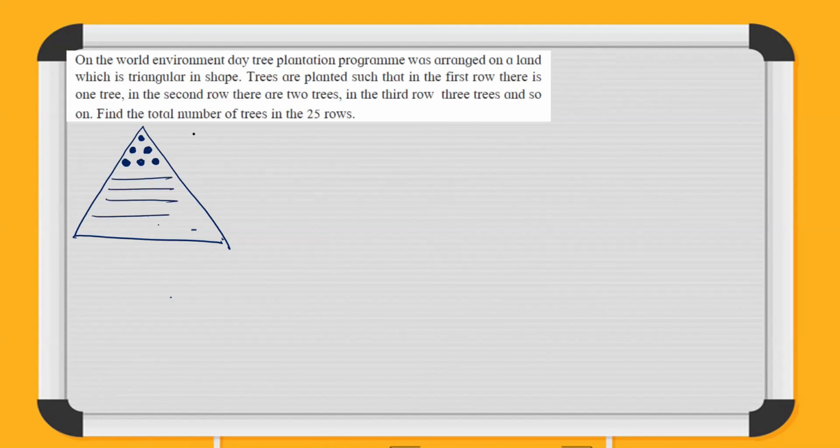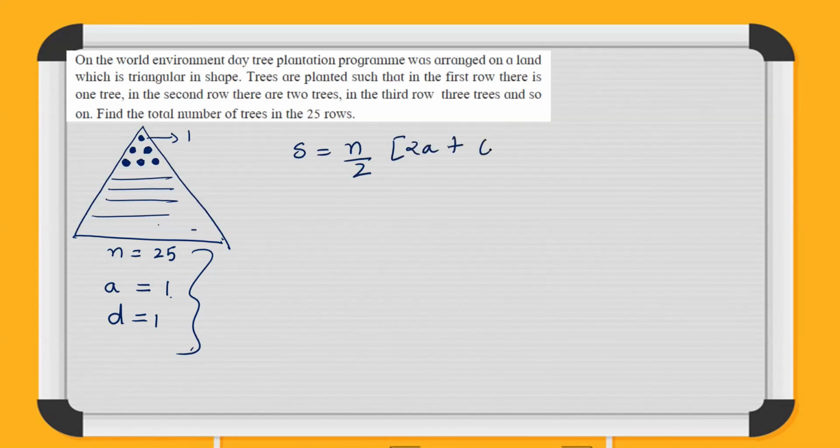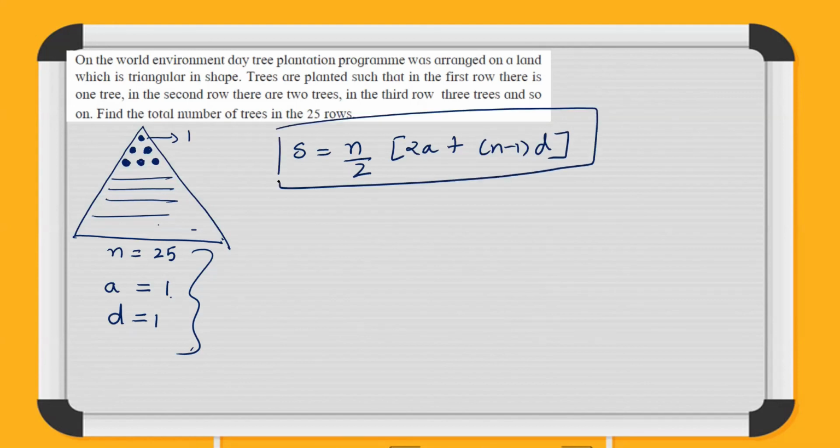Total how many rows are there? They have given, total number of rows is 25. So n is equal to 25. We need to find out the total number of trees. So as we saw, this is 1 and it is increasing by 1. So obviously the number of trees in the first row is 1, so A becomes 1, and every row it is increasing by 1, so your D is also 1. Three things are known. Total trees, so S you have to find out. n by 2, 2A plus n minus 1 into D. Just plug in the values and find out the answer.